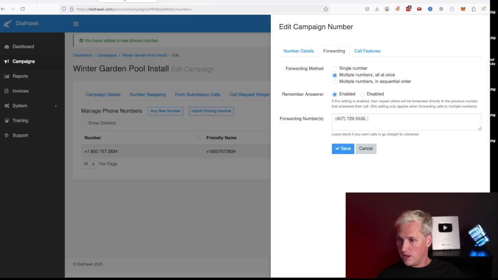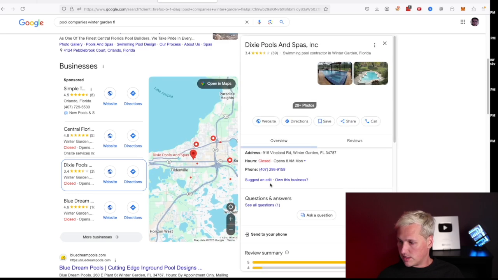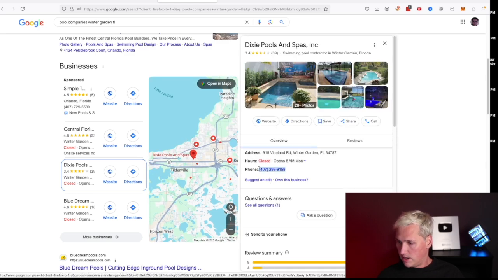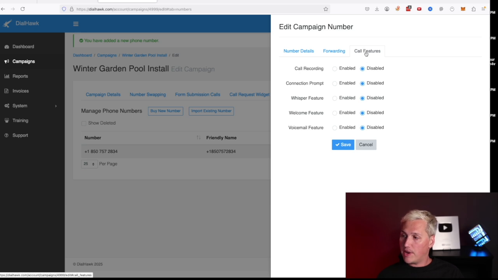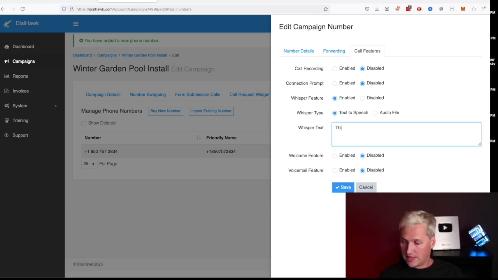Okay, here's another one. Copy it, paste it. I'll do one more just for this example. Right here, copy, paste it. So we've got 3 companies now that when someone calls our tracking phone number right here, they're gonna forward off to these 3 companies. Whoever answers the phone first is gonna get the lead, and we're gonna send them some free leads at first. We're gonna do that by coming under the call features, and where it says whisper feature, we're gonna click enable, and we're gonna say this free lead was sent to you from Paul.